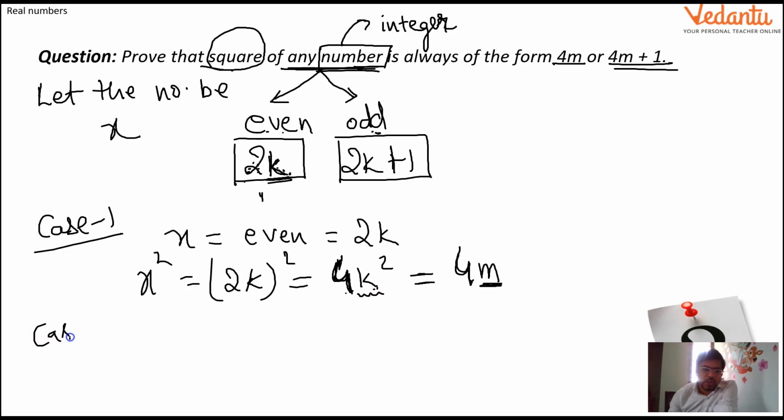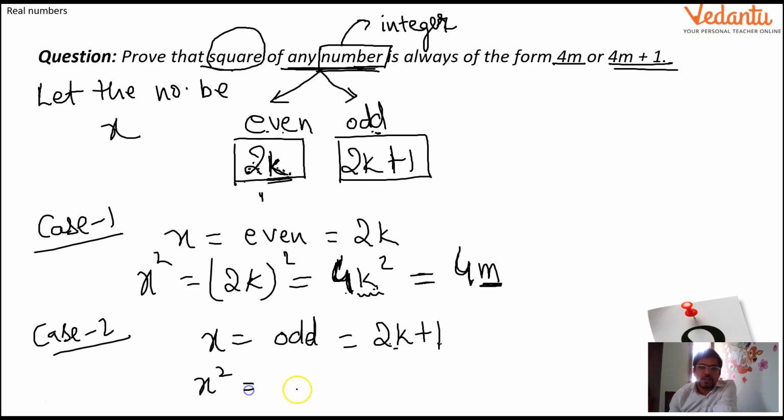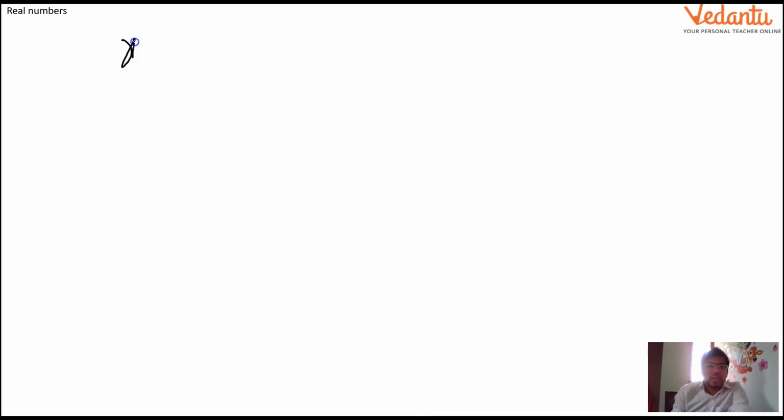Now take case 2 here. In this case 2, x can be odd also. So if x is odd, I can write it like 2k plus 1, isn't it? If this is an odd number, then let's do the square of this. So I'll write here 2k plus 1 whole square. Now you all know a plus b whole square. So x square is equal to 4k square plus 4k plus 1, isn't it?